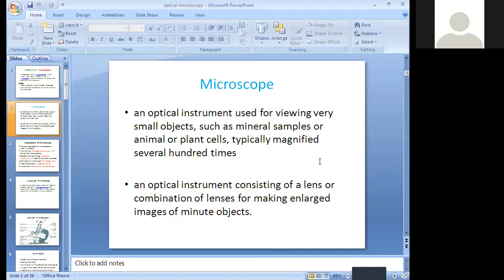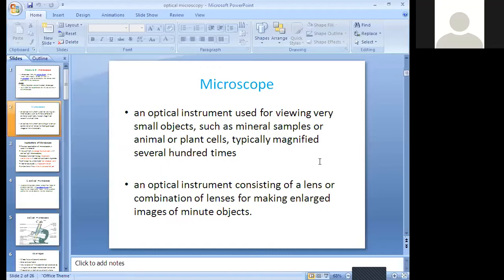What is the use of the optical instruments we are going to use? They typically magnify several hundred times. If an object cannot be seen by the naked eye, with a microscope you can see it.